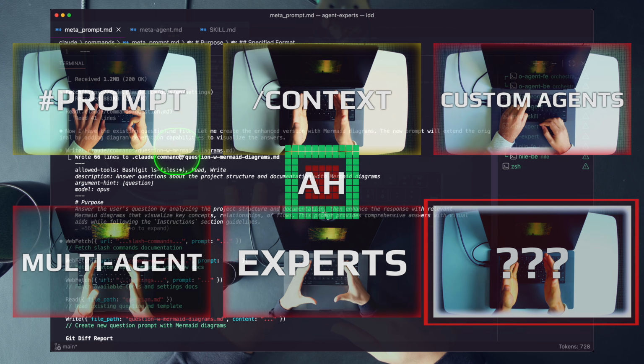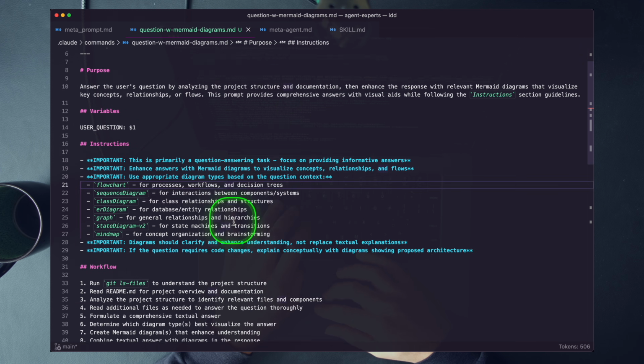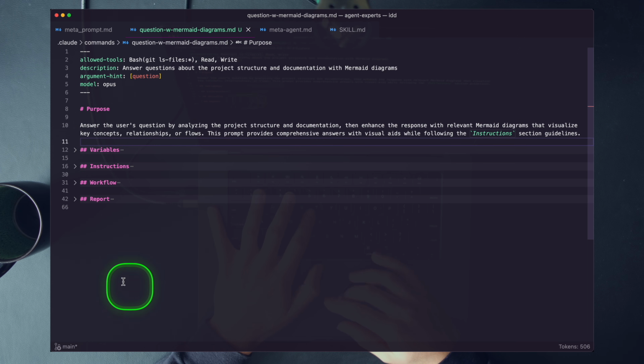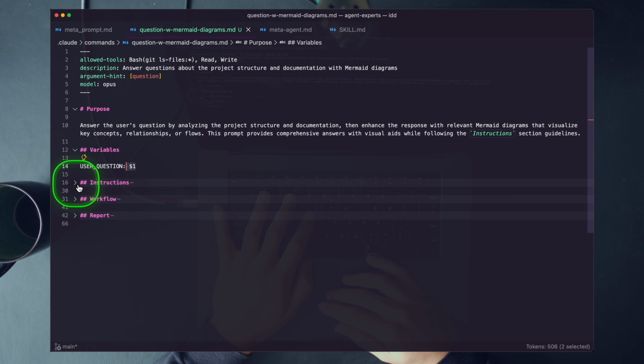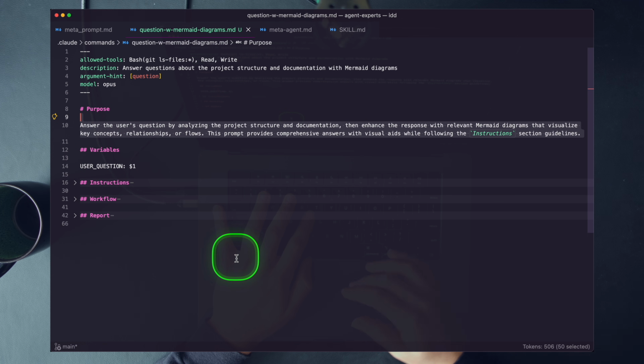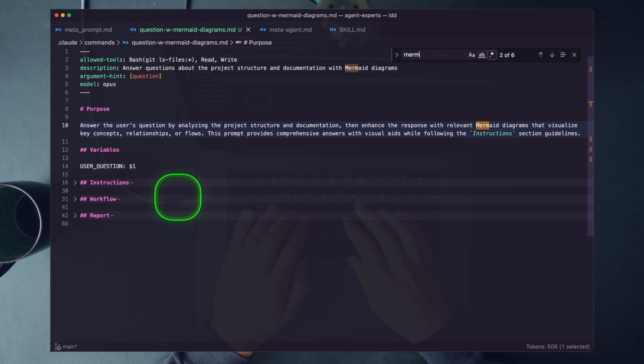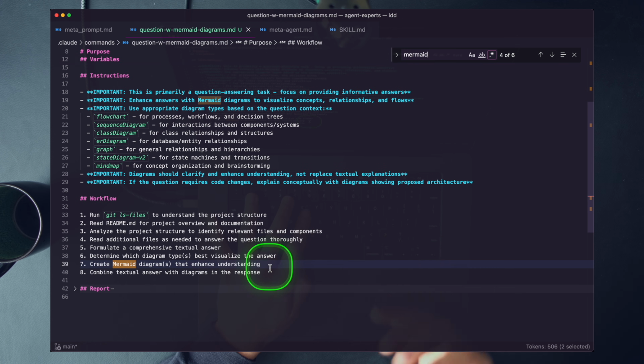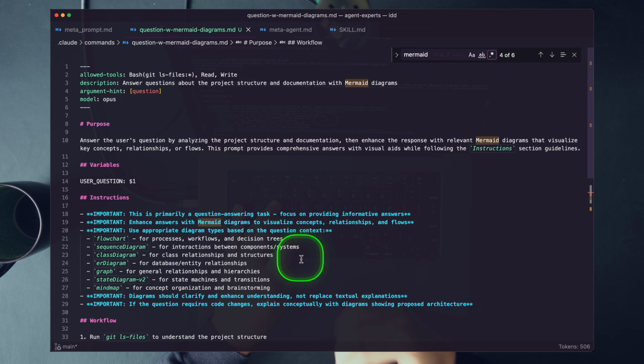We have our question prompt with mermaid diagrams built out here. You can see in our classic agentic prompt format, we have a great structure here, and our variables just take in the user question, and then based on the purpose, you can see exactly what's happening here. The key is if we search mermaid, you can see that we are always going to create mermaid diagrams that enhance understanding. We have a powerful question prompt that was built out by our meta prompt.